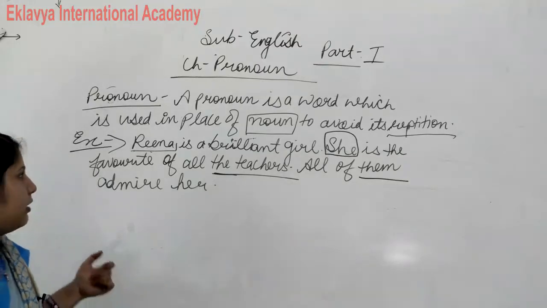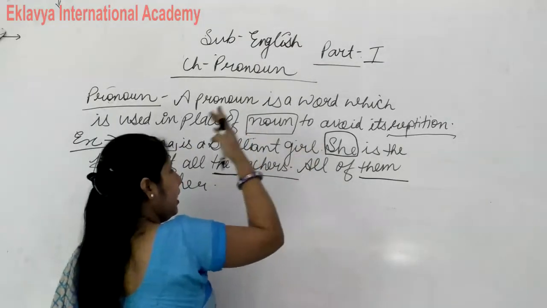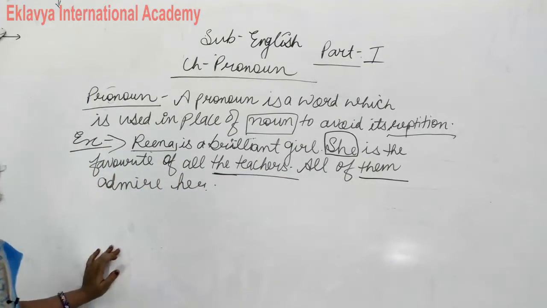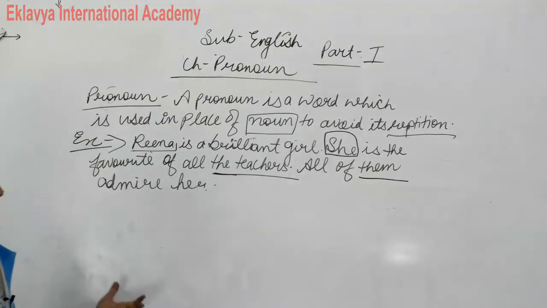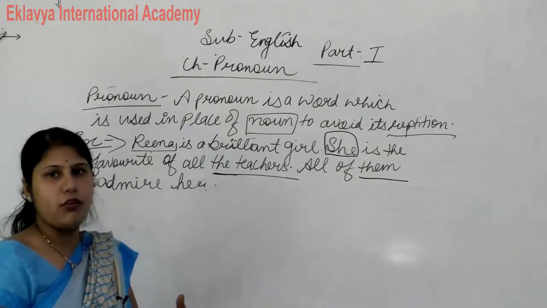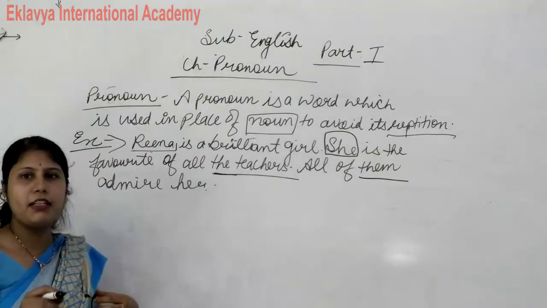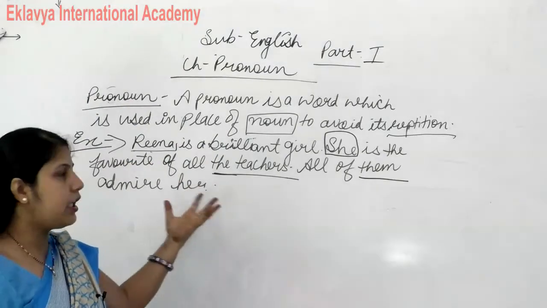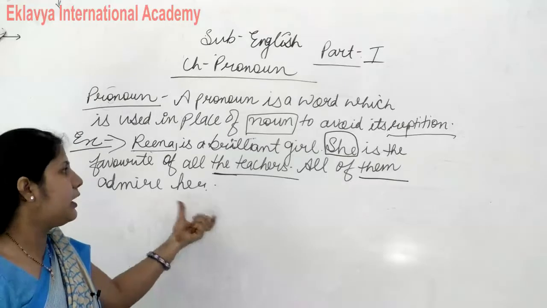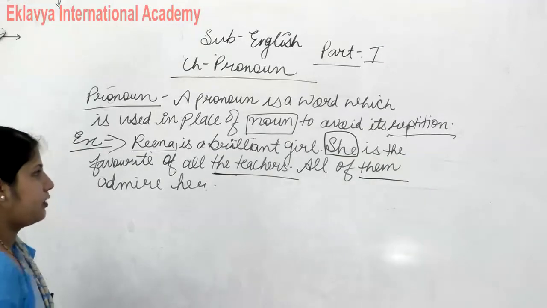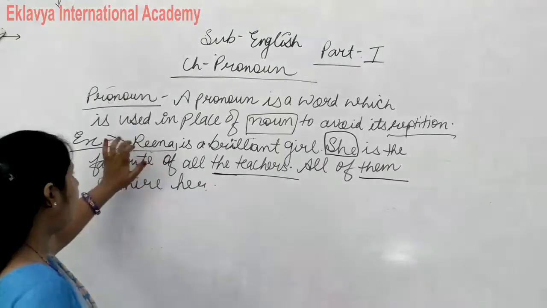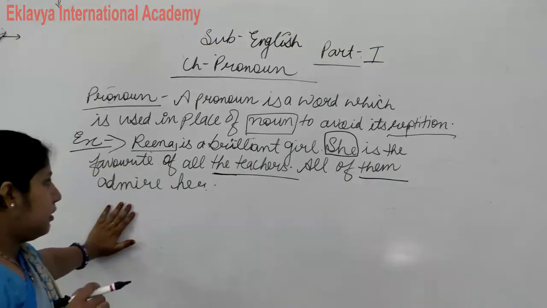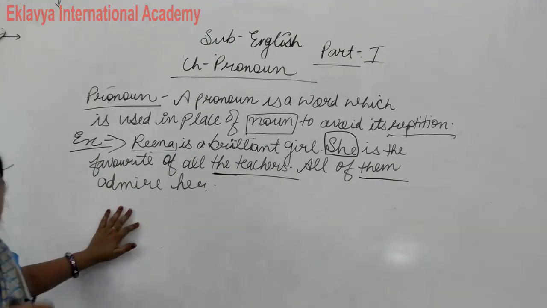तो हमने क्या यूज किया? In place of Reena we use she. In place of teachers we use them. So this is the easiest way to avoid its repetition. So what is the meaning? A word which is used in place of noun is called pronoun. I think the meaning of pronoun is clear to you all. So write down the meaning of pronoun and write down this example. This example is very important, and it is a very good example for understanding. Clear?